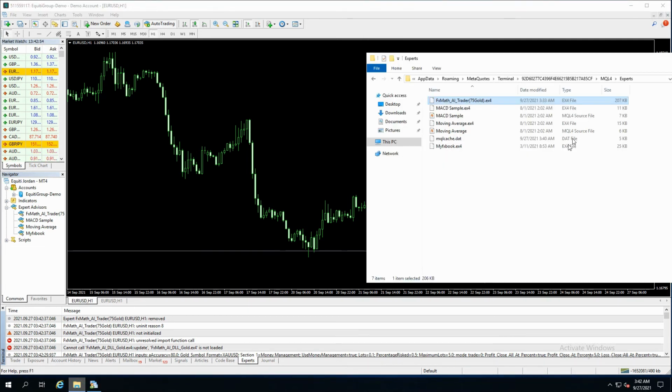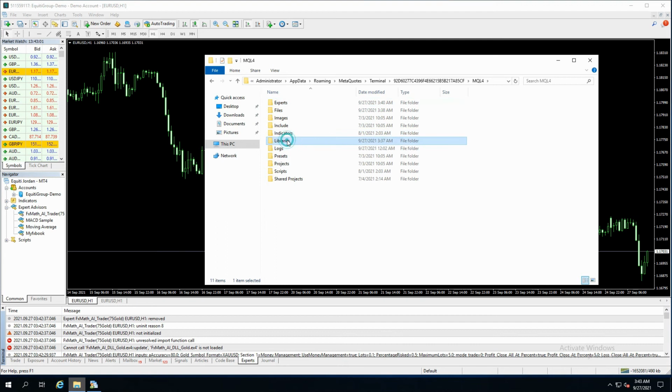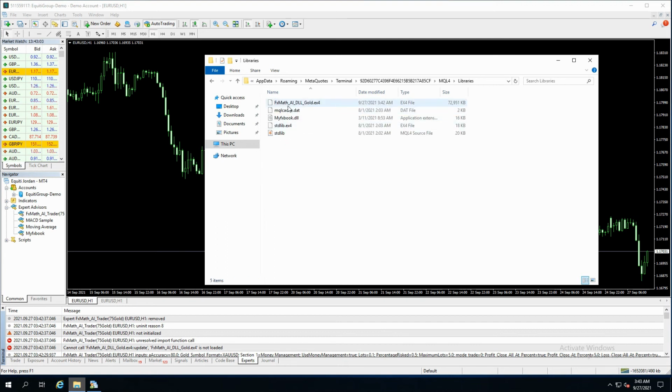Now open your MT4 files folder. Go to MQL4, libraries. You should see FxMath AI DLL gold.ex4.